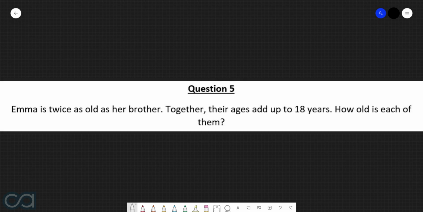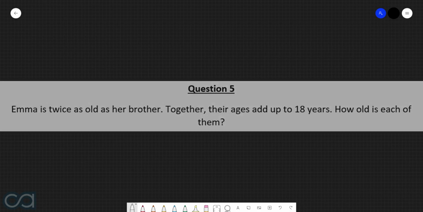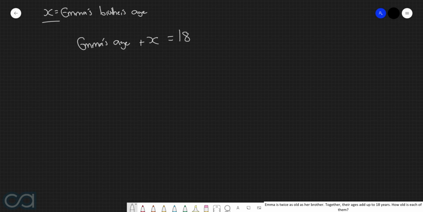Question 5. Emma is twice as old as her brother. Together, their ages add up to 18 years. How old is Emma's brother? Alright, so here we're being asked to determine the age of Emma's brother. So let's give this a variable x. Now, what we're being told here is that the sum of their ages is 18 years. So in other words, if we get Emma's age, and then add it to her brother's age, which we've just defined as x, then the result is 18.